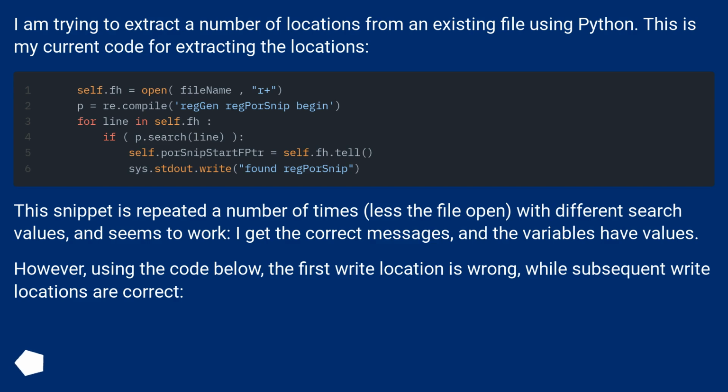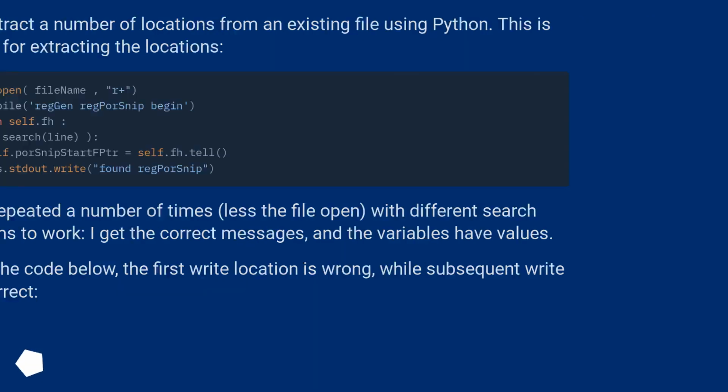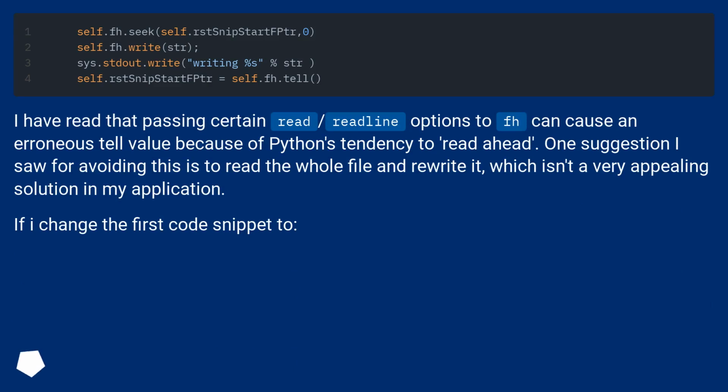However, using the code below, the first write location is wrong, while subsequent write locations are correct. I have read that passing certain read/readline options to fh can cause an erroneous tell value because of Python's tendency to read ahead. One suggestion I saw for avoiding this is to read the whole file and rewrite it, which isn't a very appealing solution in my application.